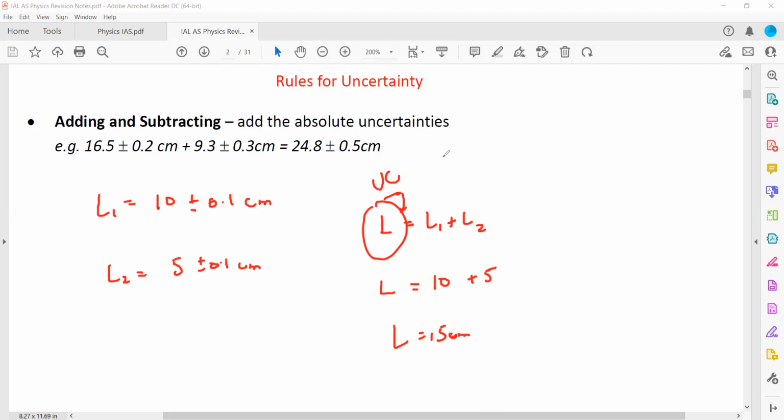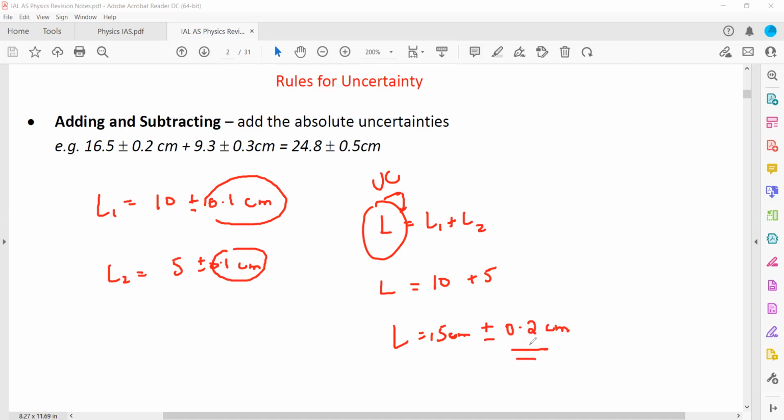But what about the uncertainty? Uncertainty always adds. So what is the uncertainty in L1? It is 0.1. And what is the uncertainty in L2? It is also 0.1. So what will be the total uncertainty in measurement of the length? That will be equal to 0.2 centimeter.